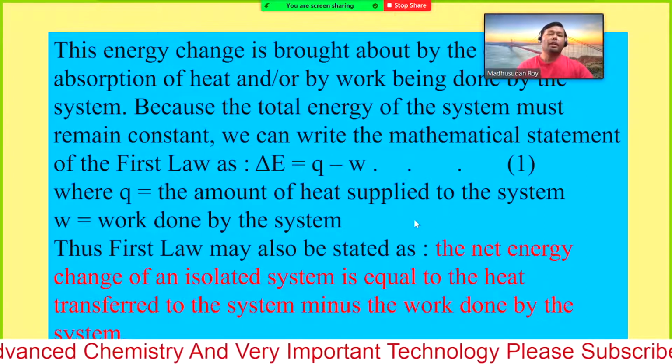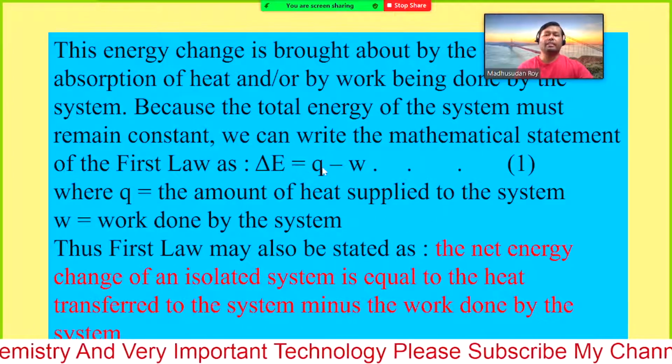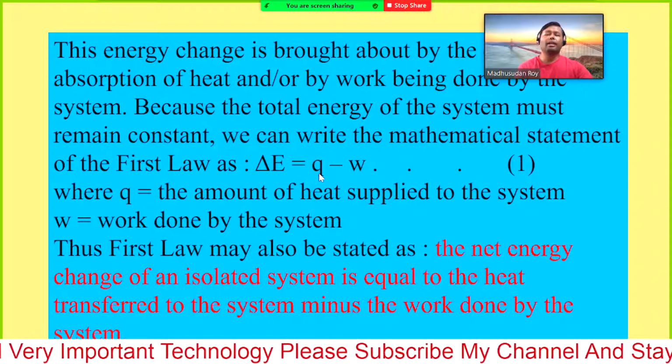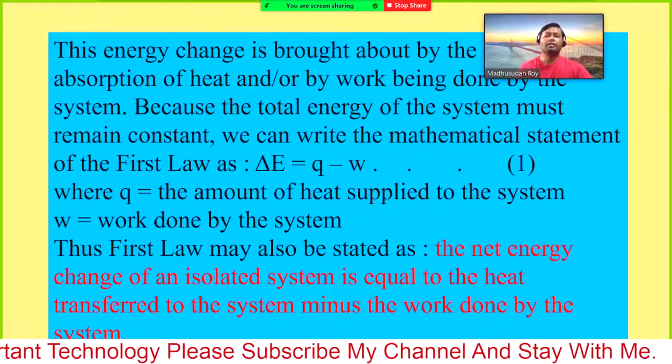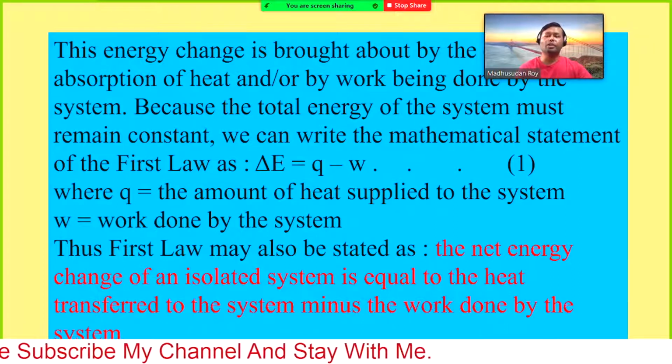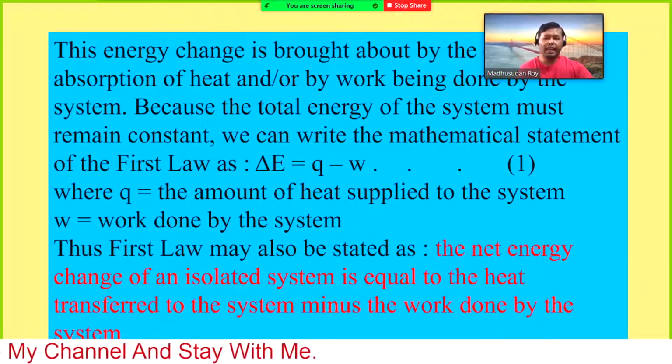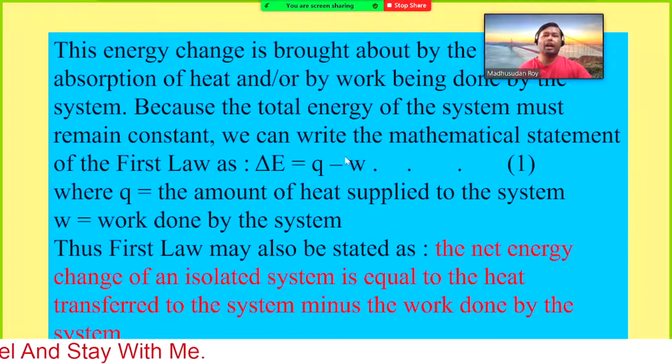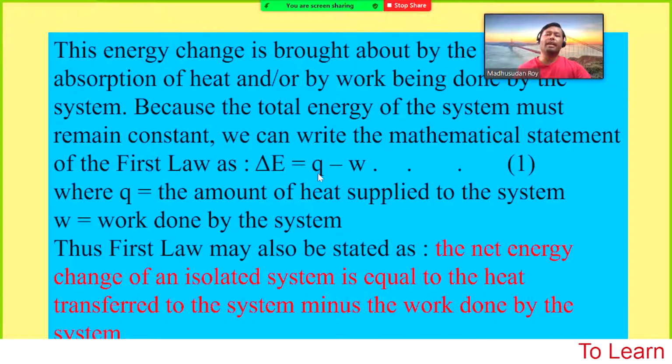So this is the total energy you have supplied, and the work done by the system, that is W. So the net change in energy, how much energy is changed, that is delta E, equals the amount of energy supplied minus the amount of work done by the system.